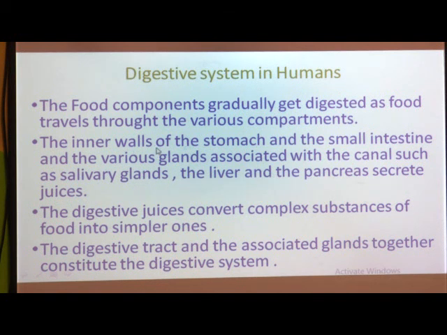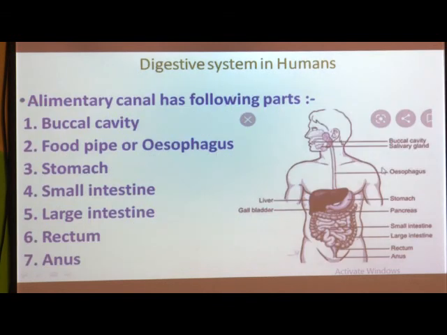So, the inner walls of the stomach and the small intestine and the various glands, all these are associated with this canal. So, now only I show you this picture. This is a picture of the digestive system of human. This is the alimentary canal from mouth to anus, and all these glands. Here you can see the salivary glands are here, then here it is the stomach.